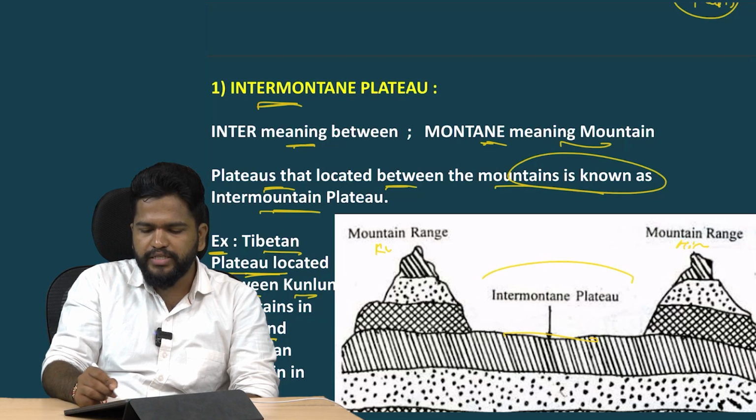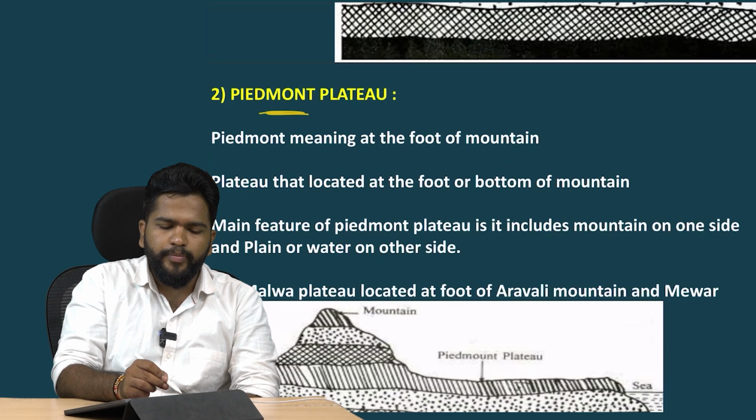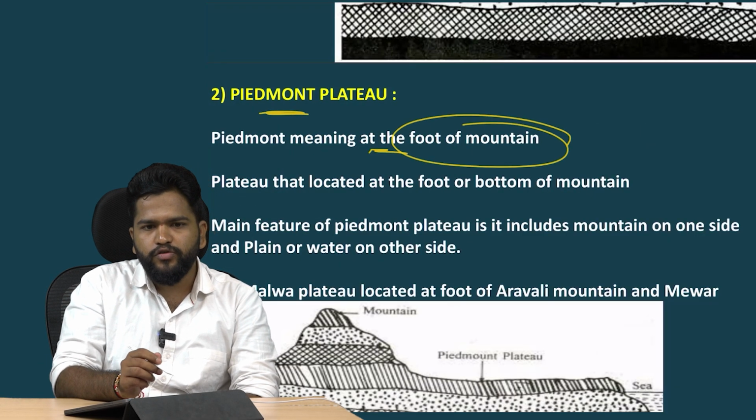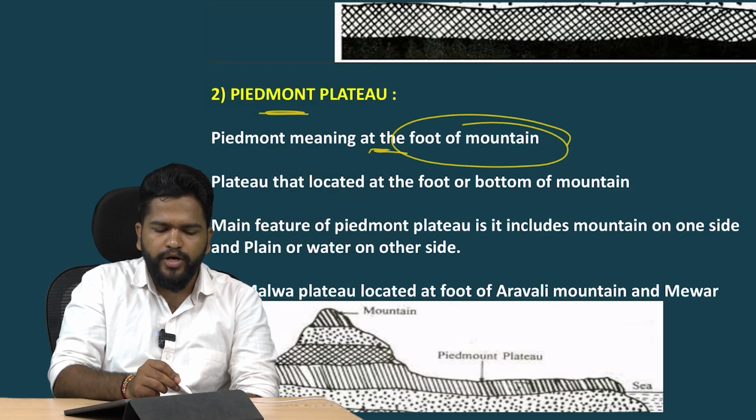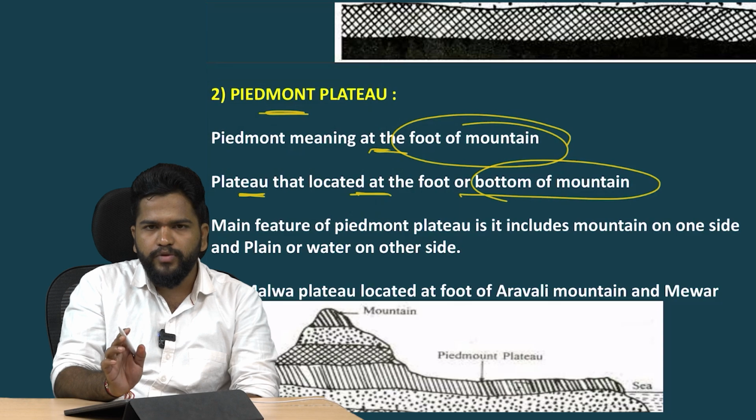So it is the best example of an intermountain plateau. The Tibetan plateau is the best example. Next, the Piedmont plateau. Piedmont means at the foot of the mountain. If a plateau is formed at the foot of the mountain, it is called a Piedmont plateau. It is a plateau located at the bottom of mountains.